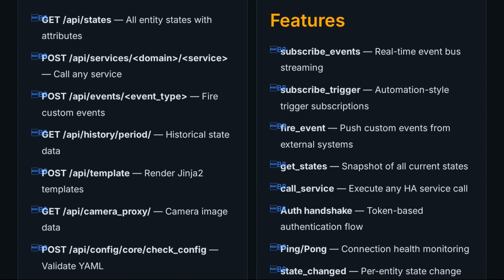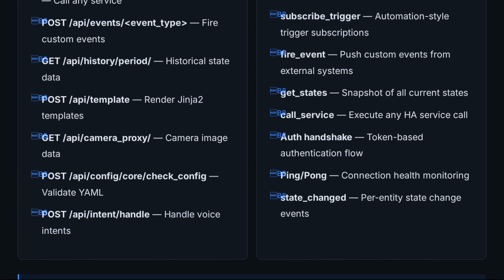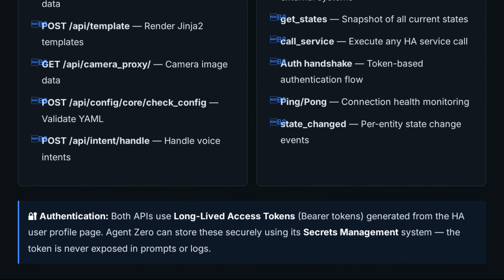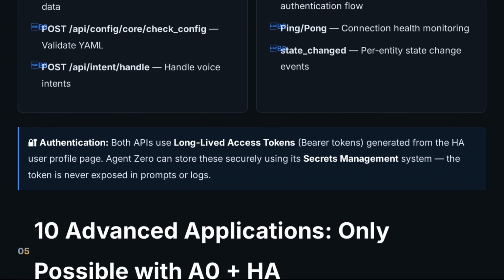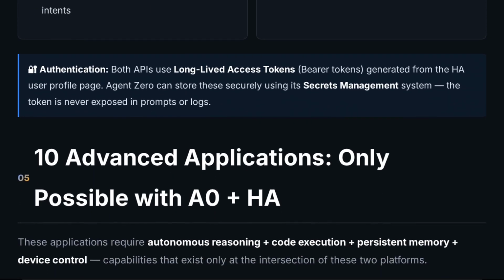Second, autonomous anomaly detection. Agent Zero runs statistical analysis on all your sensor data. Water sensor triggers at 3 a.m. with no rain and no appliance running. It shuts the water valve through Home Assistant, sends you an alert, and uses its browser agent to find a local plumber.